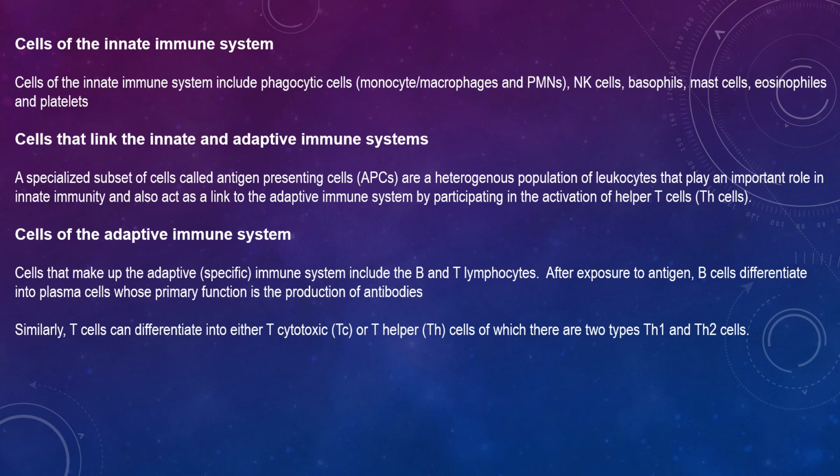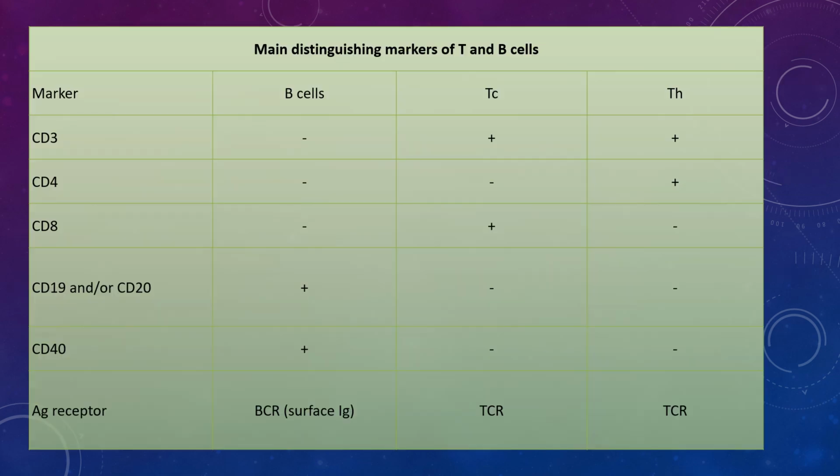Cells that make up the adaptive immune system include the B and T lymphocytes. After exposure to antigen, B cells differentiate into plasma cells whose primary function is the production of antibodies. Similarly, T cells can differentiate into T cytotoxic or T helper cells, of which there are two types, Th1 and Th2. There are a number of cell surface markers that are used in clinical laboratories to distinguish between T cells and their subcell populations. Let's have a look at a bit more detail.